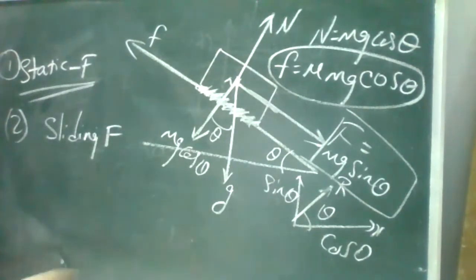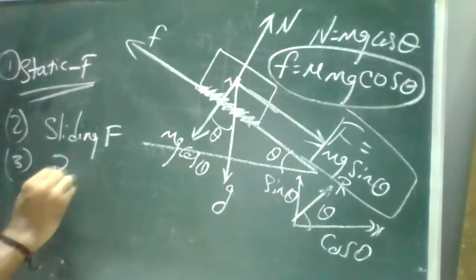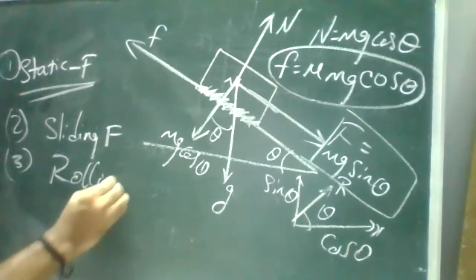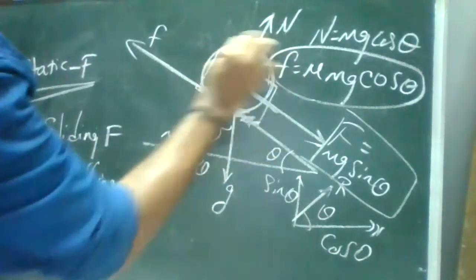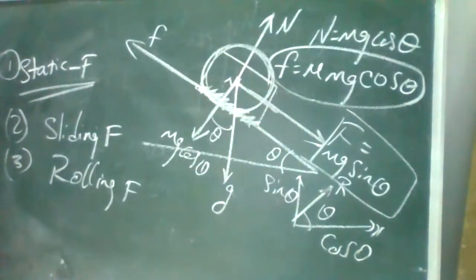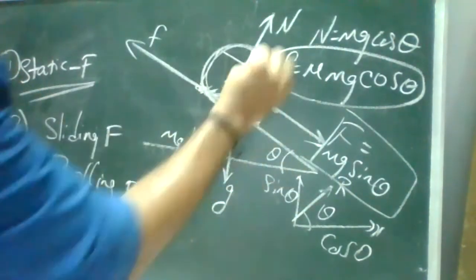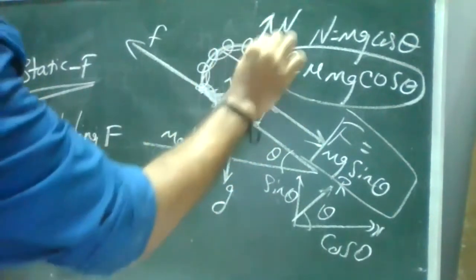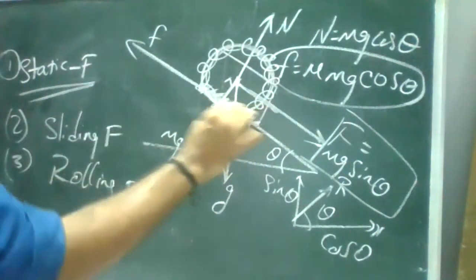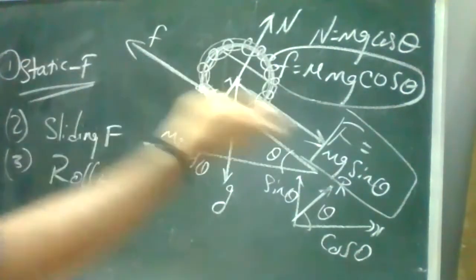Now there is one more thing called rolling friction. The third one is rolling friction. The same thing applies when you take a circular object. When it is trying to roll, it will try to create friction all over the surface of the object, because it is both rolling and sliding together.